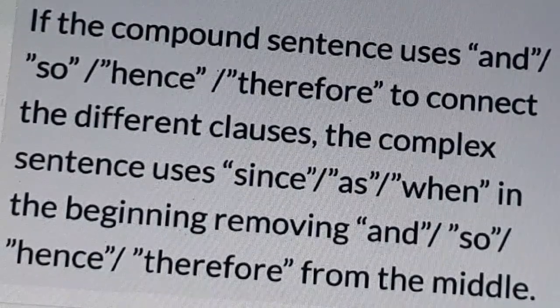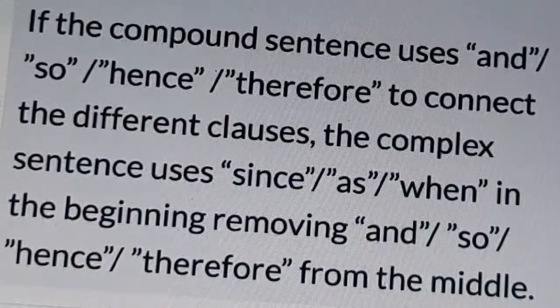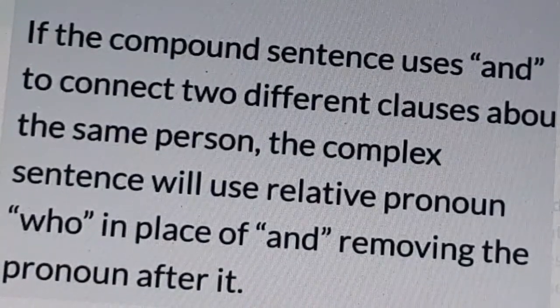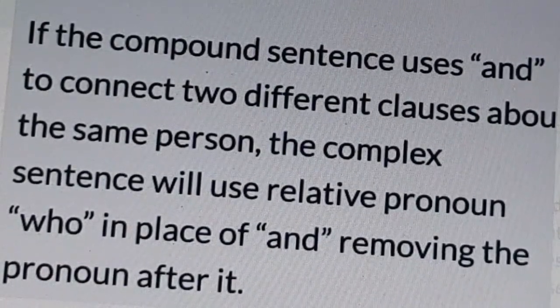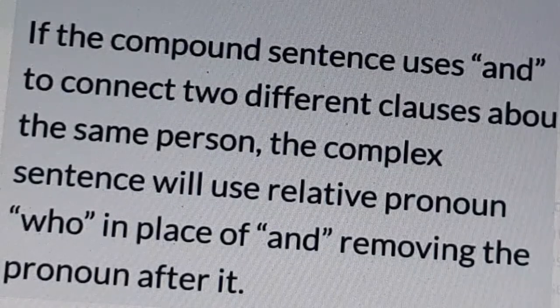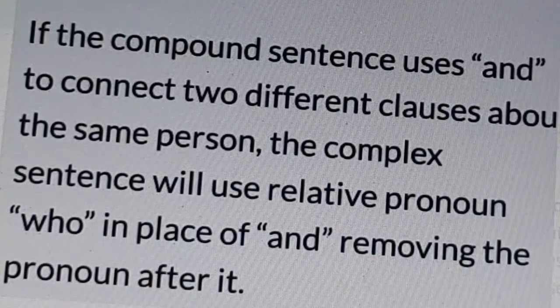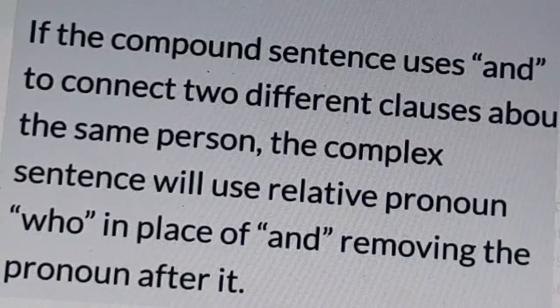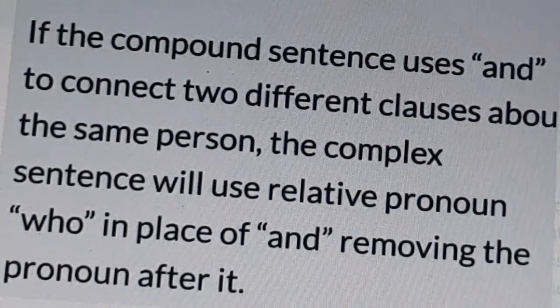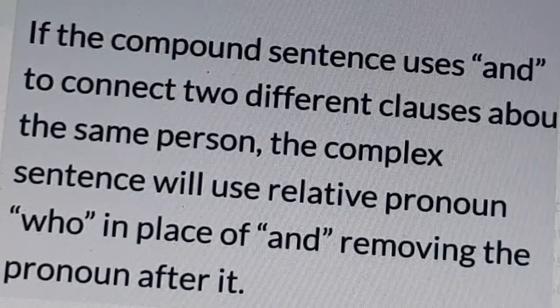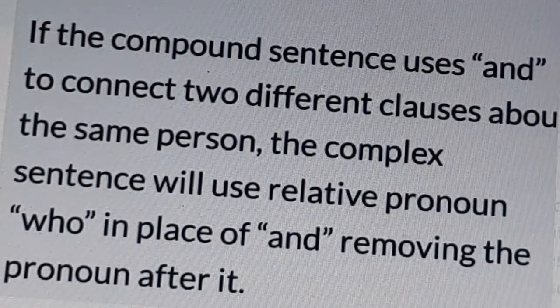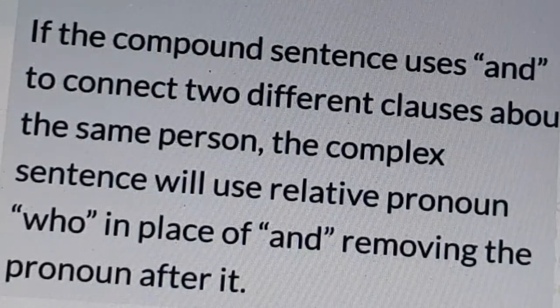Another rule: if the compound sentence uses and to connect two different clauses about the same person, the complex sentence will use the relative pronoun who in place of and, removing the pronoun after it.